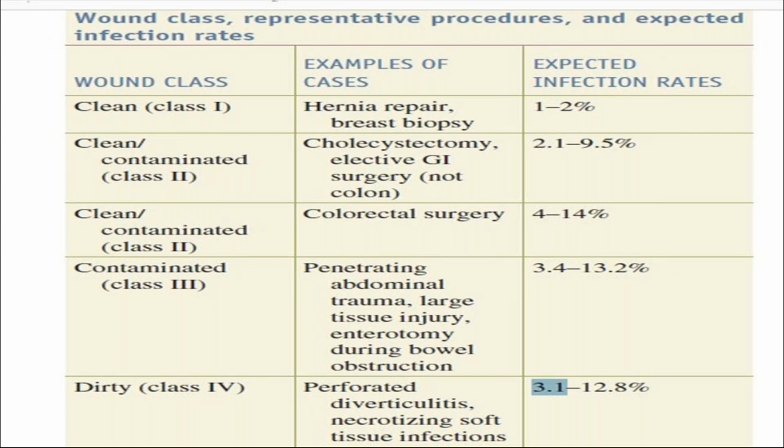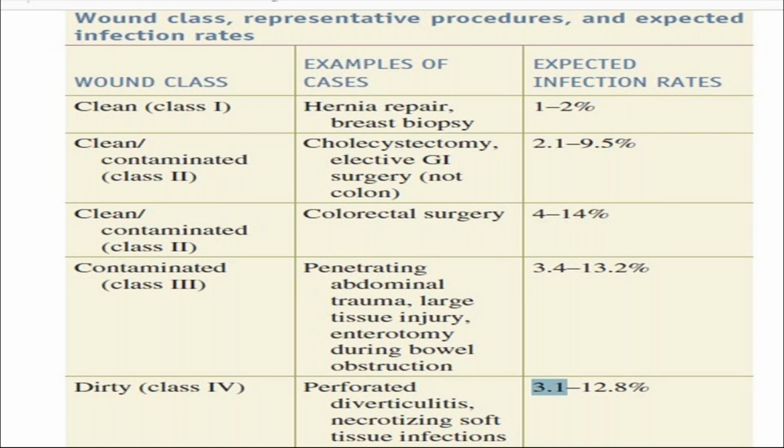Second is the clean contaminated wound. Class 2 examples are cholecystectomy and elective gastrointestinal surgeries, except colon. The expected infection rate is 2.1 to 9.5%. Another one is colorectal surgery. Because in colorectal surgery there will be a spillage of the contents, there is more chance of infection, that is 4 to 14%.